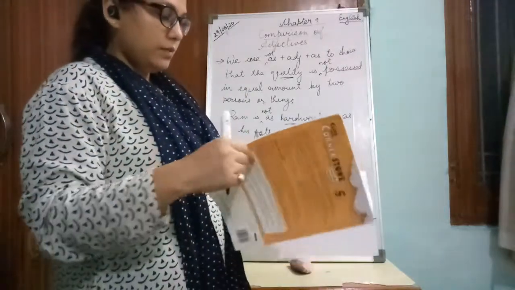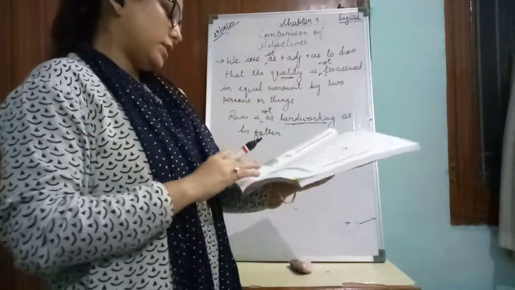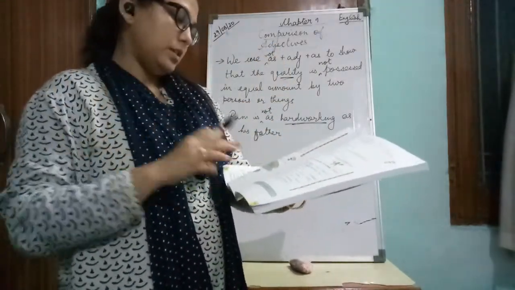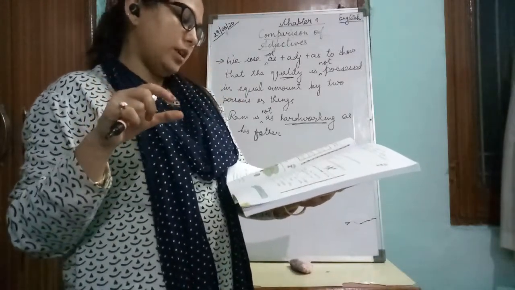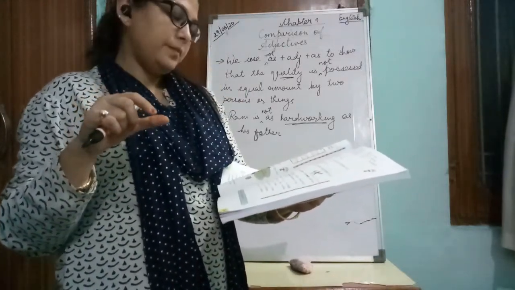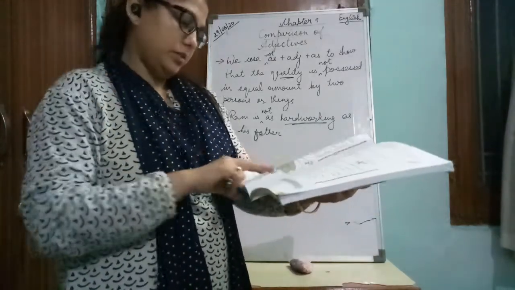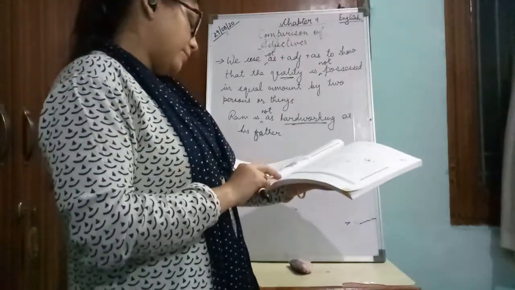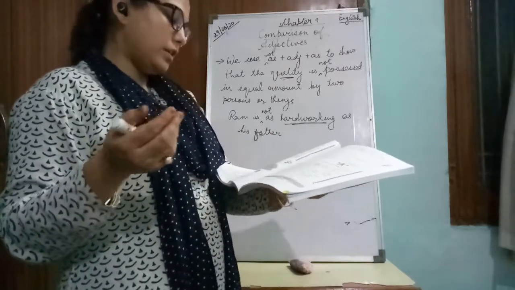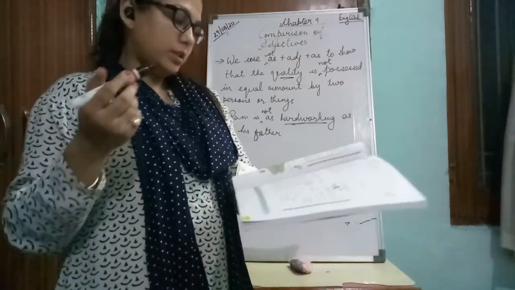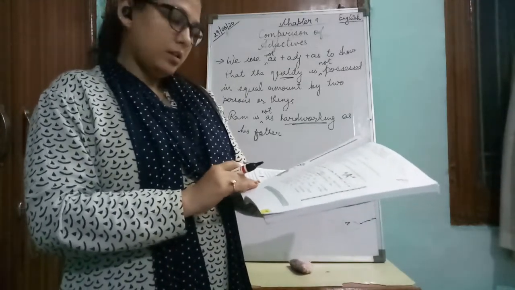Now children, we have an exercise question that is based on not as plus adjective plus as, and as plus adjective plus as. You have to write the name of your friend, indicate a quality or characteristic of him or her, and compare it with any animal. For example, the first one is given: Tejinder is as brave as a lion. In the same way you can write Ram is as cunning as a fox. This way you have to write five. Already we have discussed this in the class.